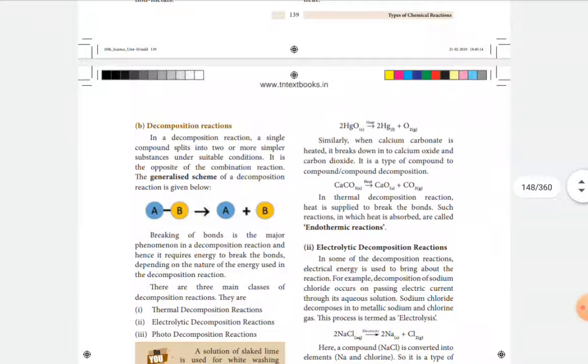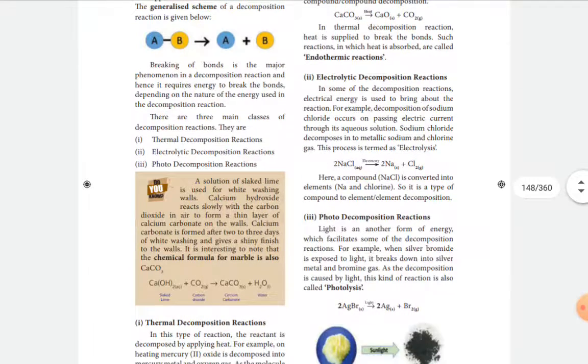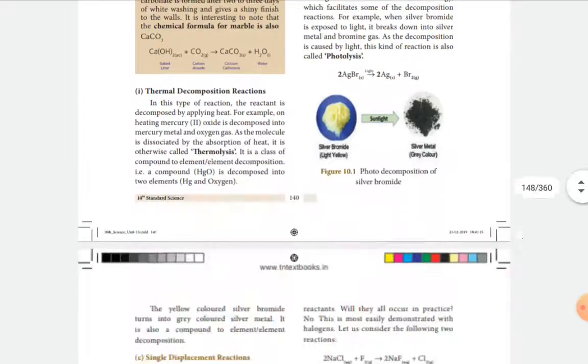Then there is the decomposition reaction, where a reactant AB is decomposed to give two products A and B, and this takes place because of the absorption of energy, thermal energy, electrical energy, or energy in the form of light.